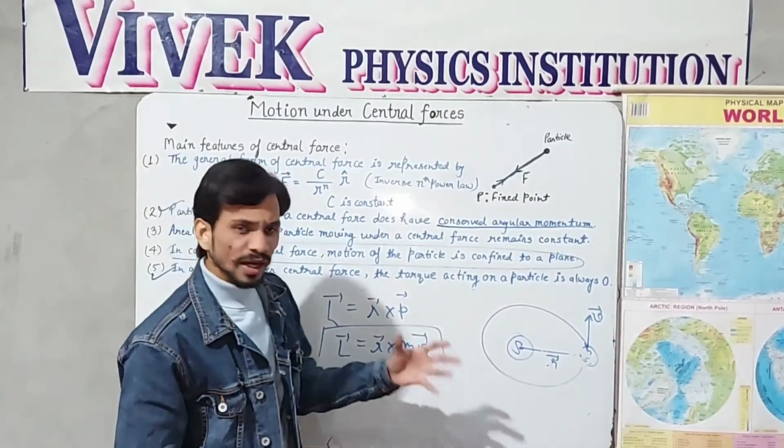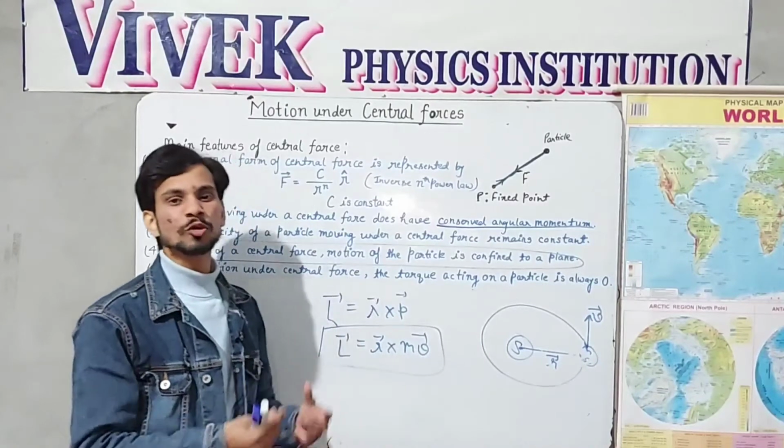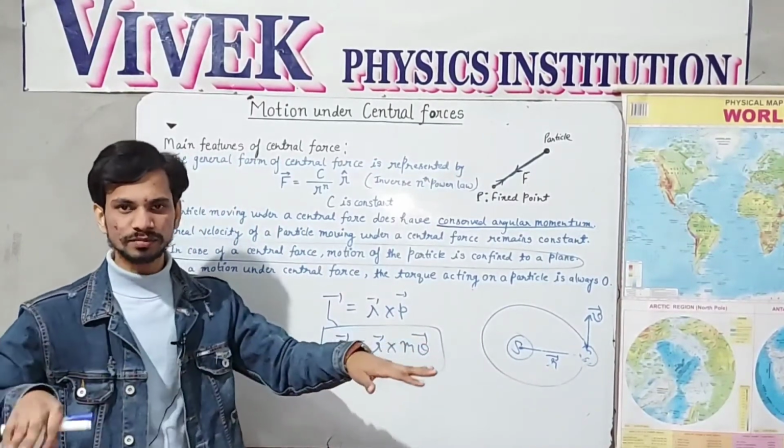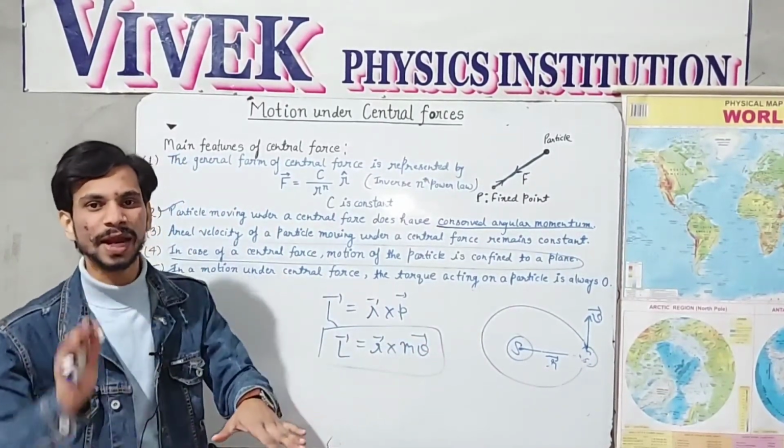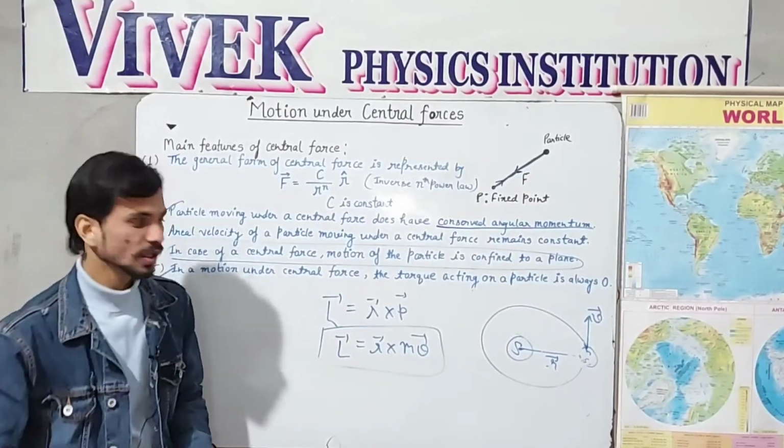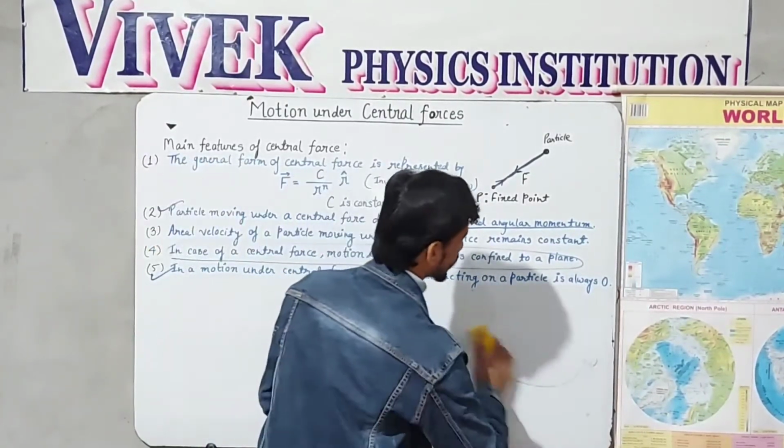And why not other planets? Other planets are also moving in such a plane which is always perpendicular to their angular momentum. Okay, so this point is already done.